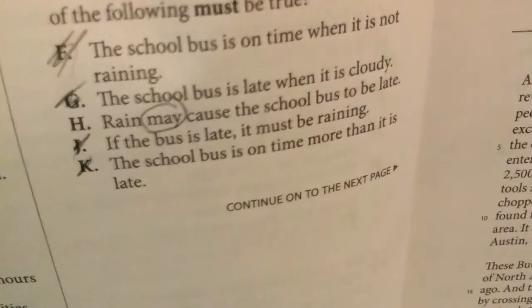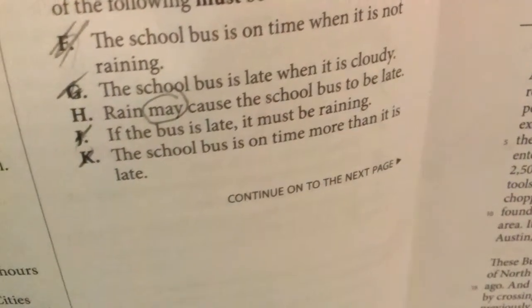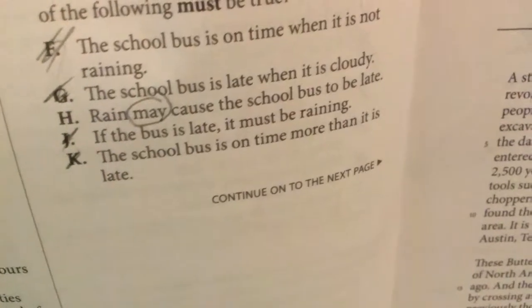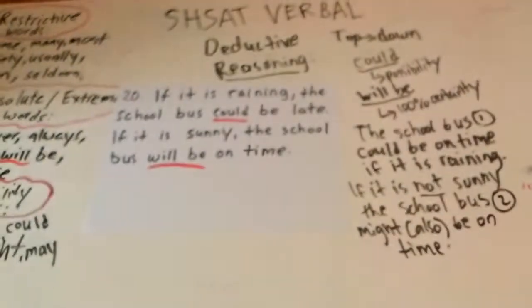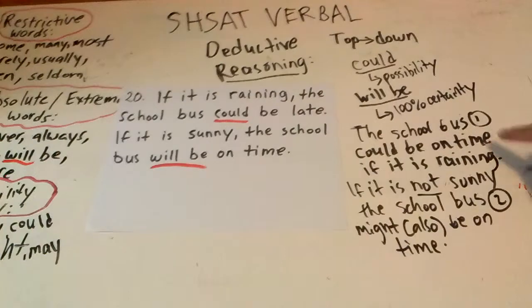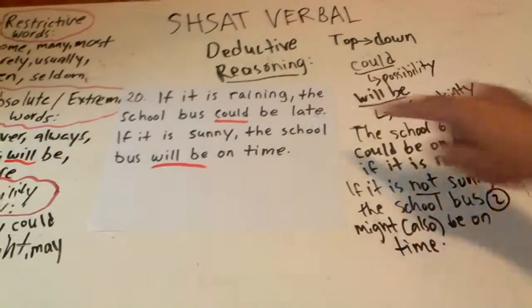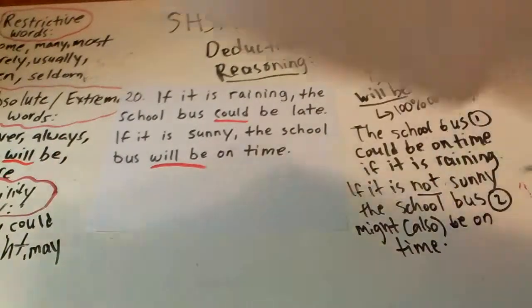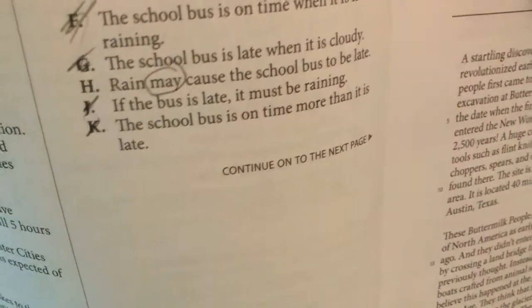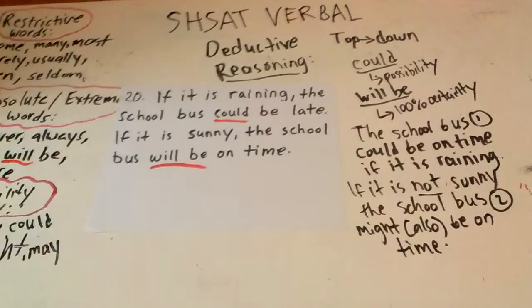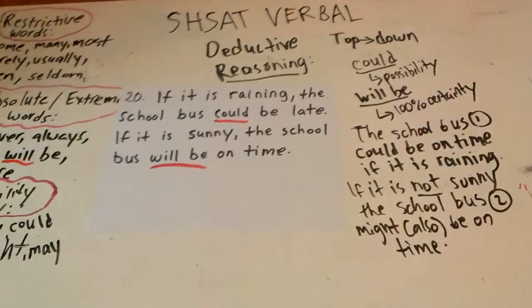That totally contradicts option J. If the bus is late, it must be raining, because that one says must. That's an absolute. And here, it says the school bus could be on time if it is raining. That was drawn directly as a complement to sentence number 1 in question number 20. And then the last one says the school bus is on time more than it is late. That's just insane. I love those kind of questions. That would require you to be a meteorologist and have a record, and that's just silly because none of this information supports that, or even suggests that.